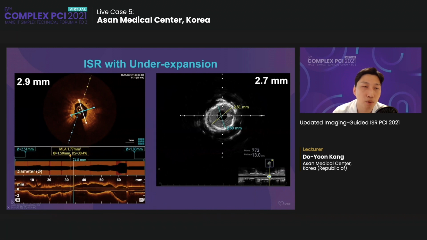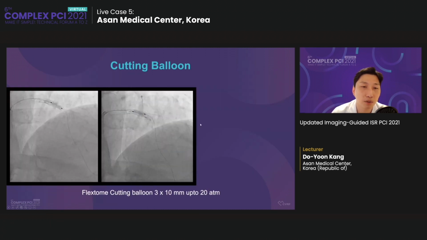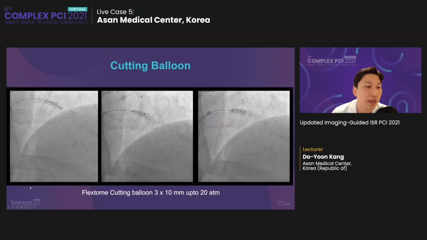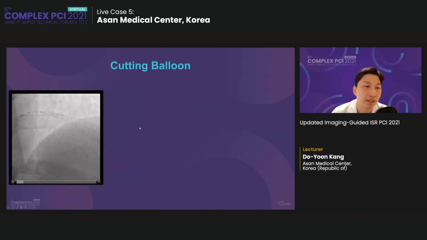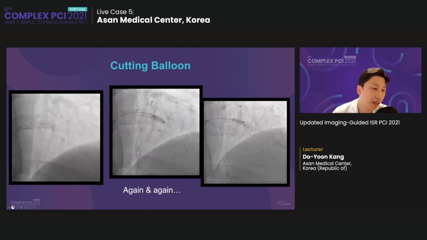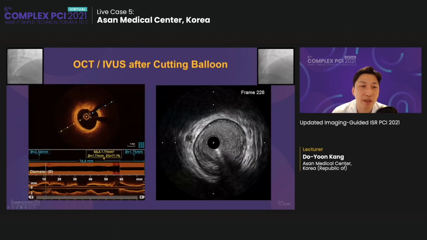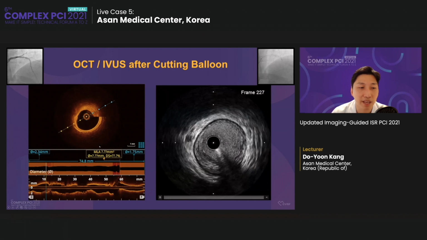And also at the proximal part, there was under expansion with the stent size 2.9 when the vessel size was 3.5 or more. We performed the cutting balloon 3.0 and then rotate and again cutting balloon was done. After cutting balloon, the lumen was restored and we checked the OCT and IVUS again.